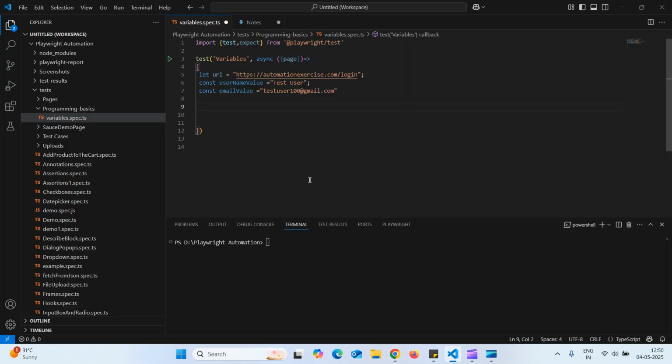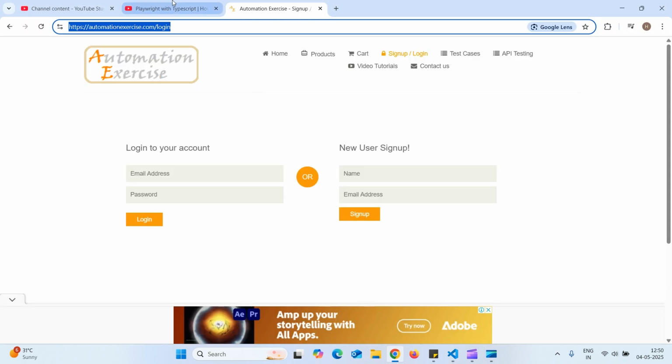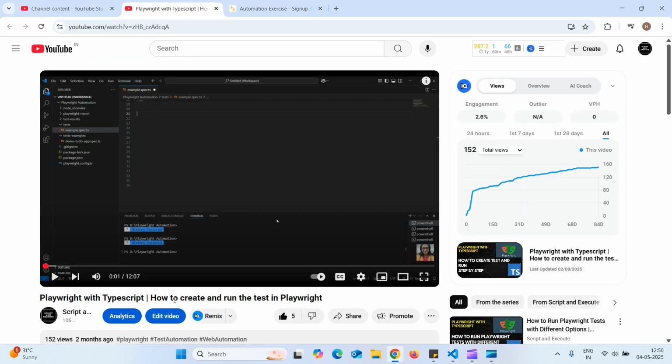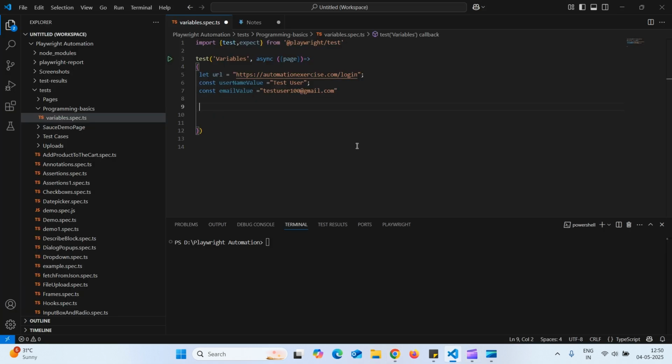I don't need to copy it, I'll show you. If you don't know why I'm using this import statement and this test block, I've created a video, Playwright with TypeScript: how to create, test and run. Please watch this video, it's just a 12-minute video, then come back to this video. So first let us launch the URL.